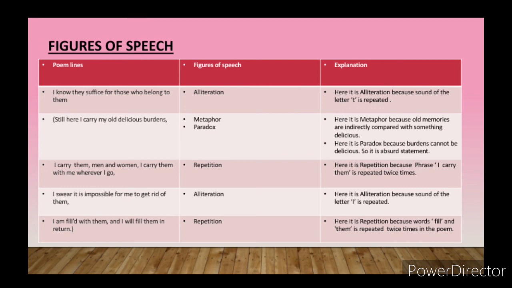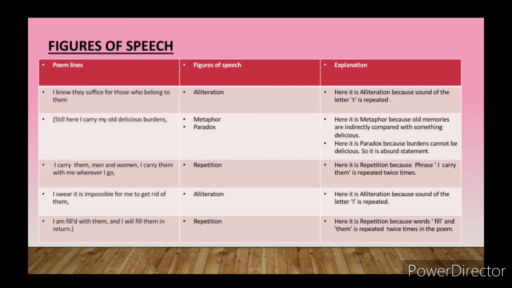So we call it repetition. Is that clear? If words or phrases repeat twice, we call it repetition.